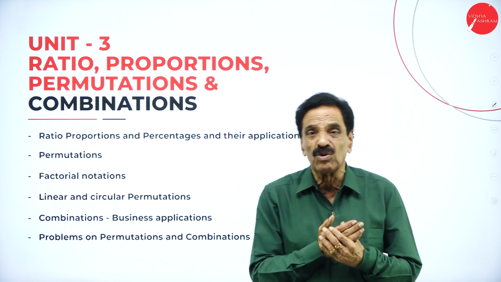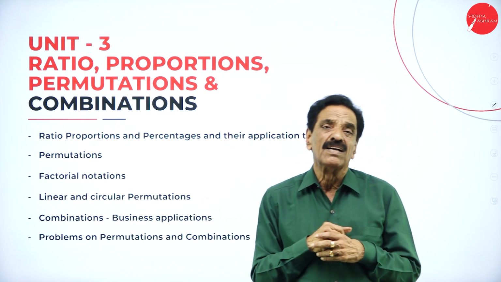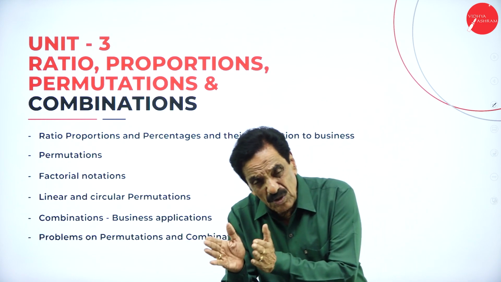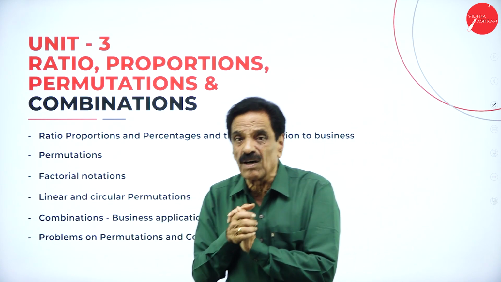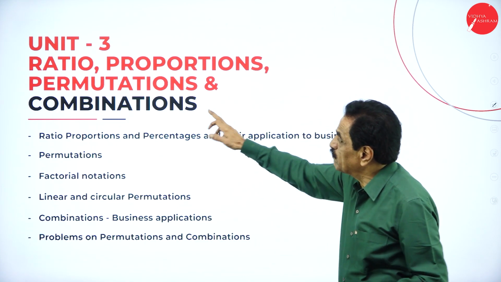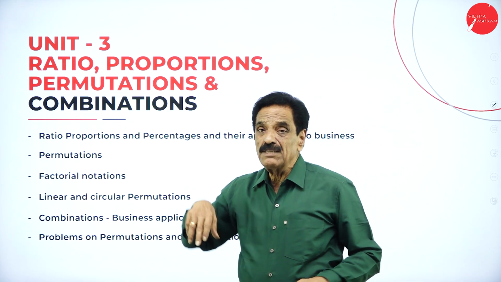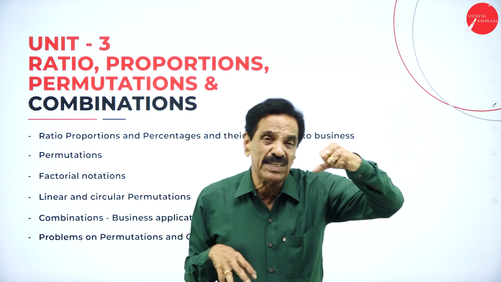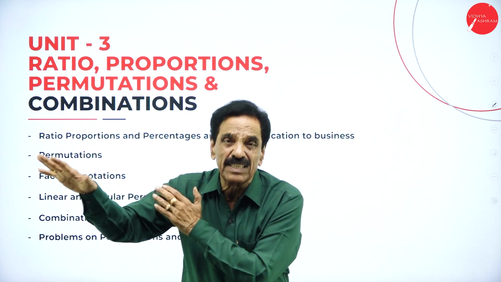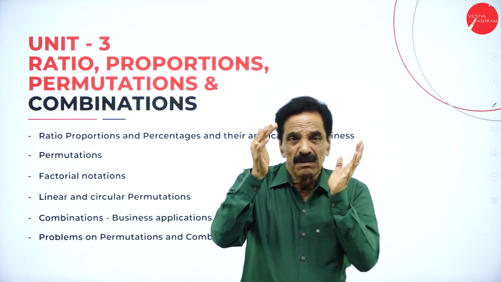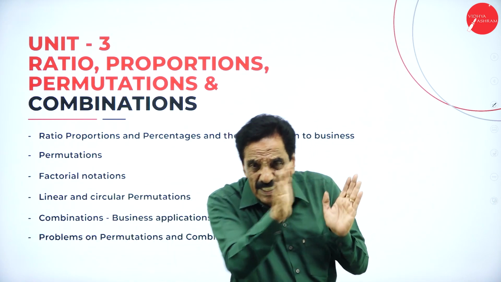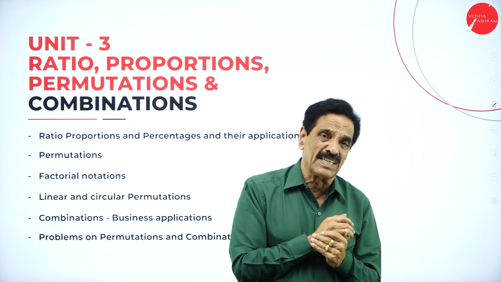Expression of ratios of 2 variables is called a ratio: A is to B, B is to C. And equality of 2 ratios is called proportion. Then permutation and combination. Arrangement, taking only a few items and making a selection, is called permutation. Taking all the objects and making the proper selection is called combination.